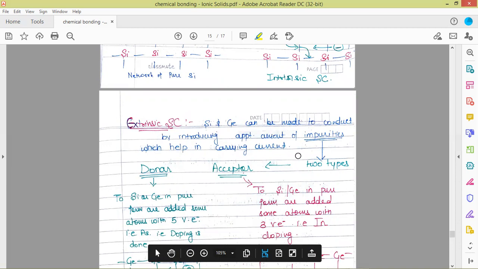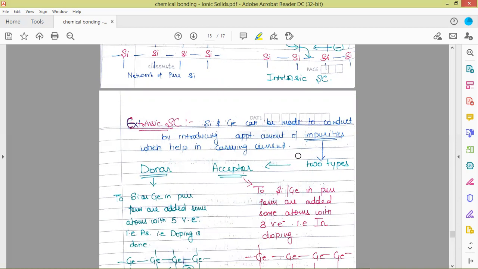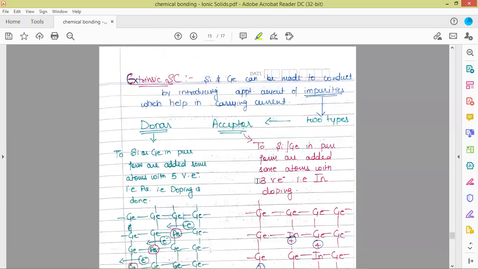So what the other way is, except for heating, we dope some impurities into the structure. Two types of impurities are there: donor impurities and acceptor impurities. To silicon or germanium, as they are group 14 elements, if we dope a group 15 element, that is going to be a donor impurity.